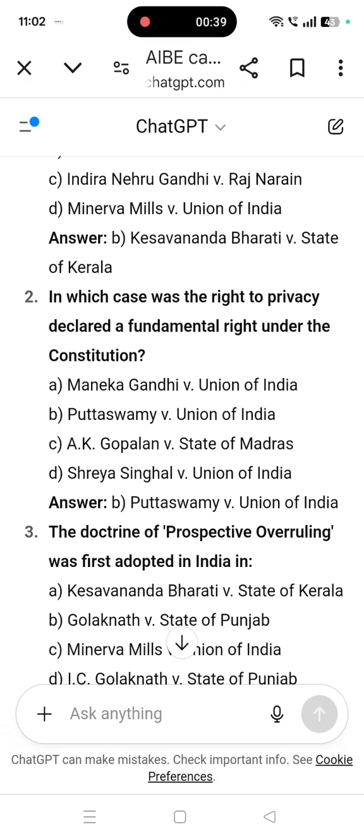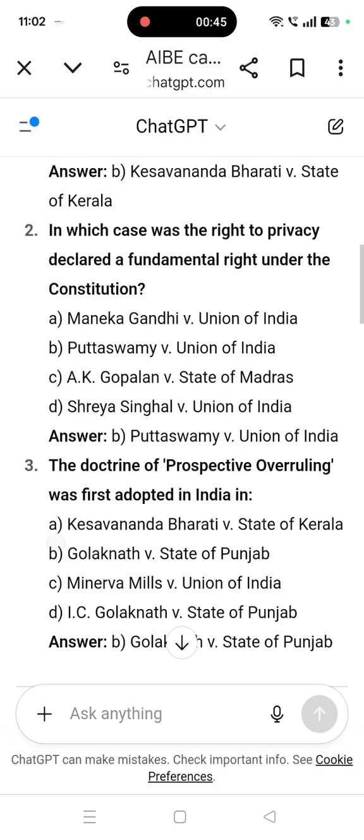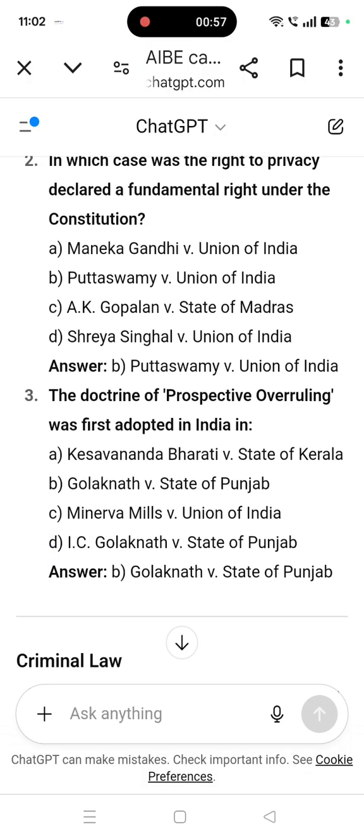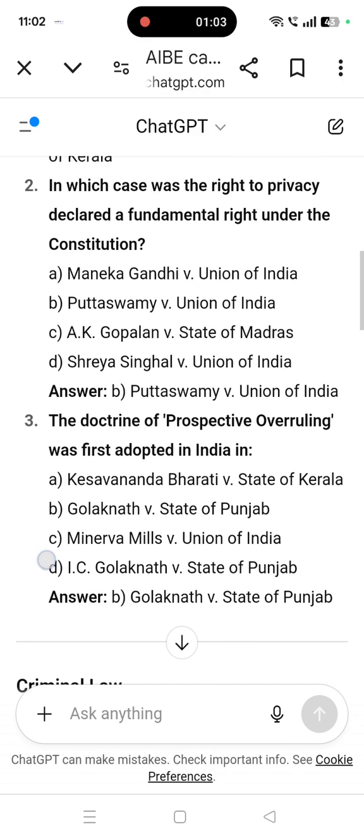In which case was the right to privacy declared a fundamental right under the Constitution? Here it's given Maneka Gandhi versus Union of India, Puttaswamy versus Union of India, A.K. Gopalan versus State of Madras, Shreya Singhal versus Union of India. Answer is Puttaswamy versus Union of India. That is right to privacy declared as a fundamental right.